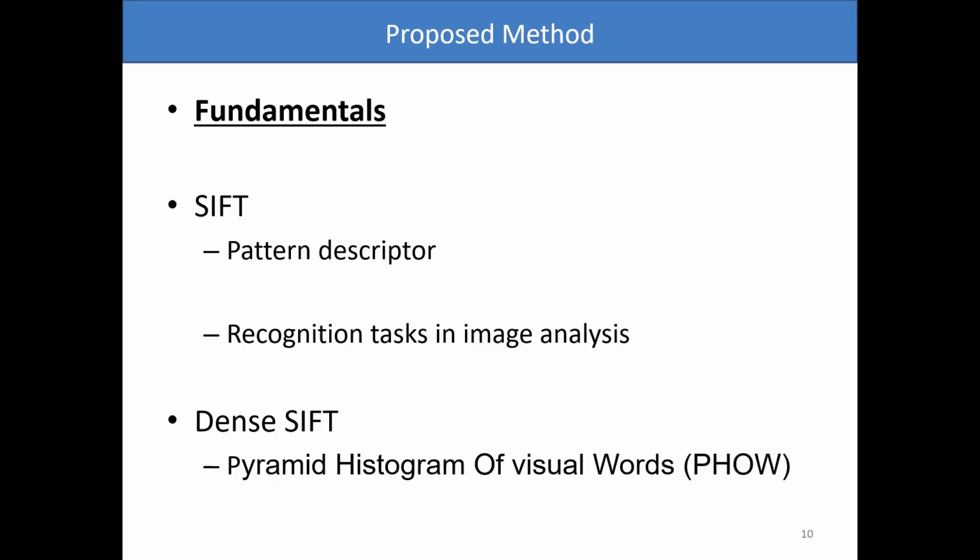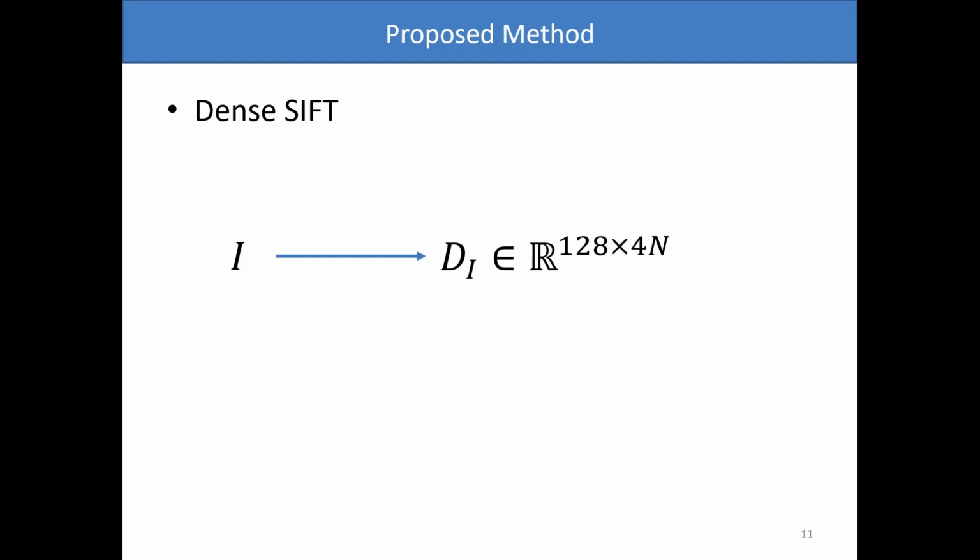One of its more robust versions is DenseSIFT, or parameter histogram of visual words, which is based on the strategy of calculating a histogram from multigrid gradients of the image. Essentially, the DenseSIFT can be seen as a function that associates to each image I a matrix Di with real numbers and 128 rows and 4n columns, where n is the number of vertices in the considered grid.